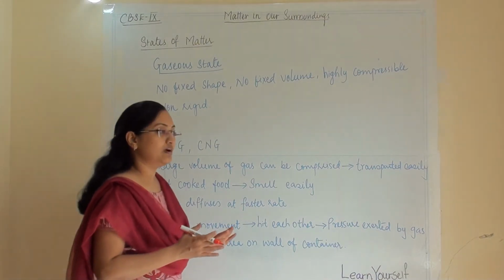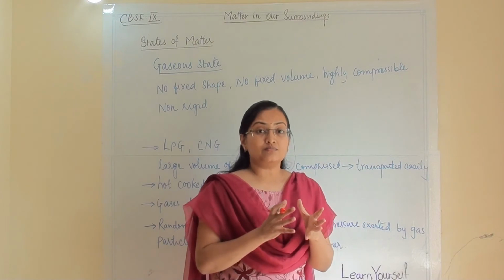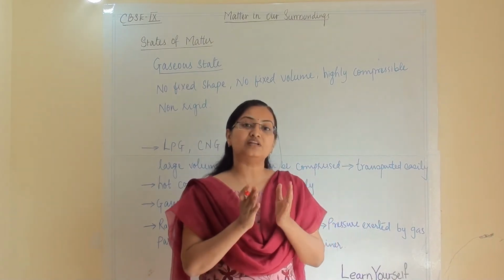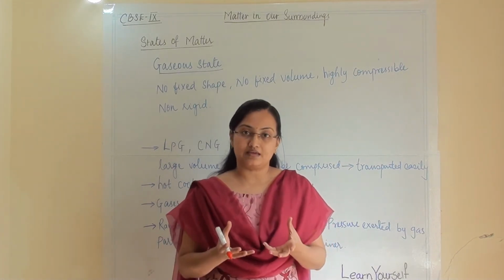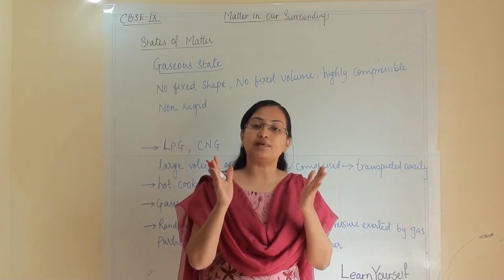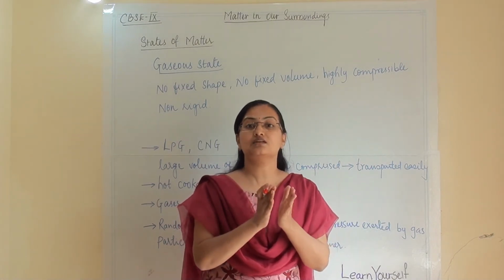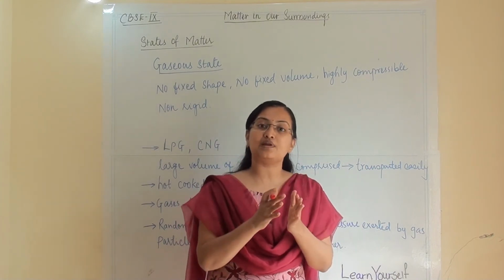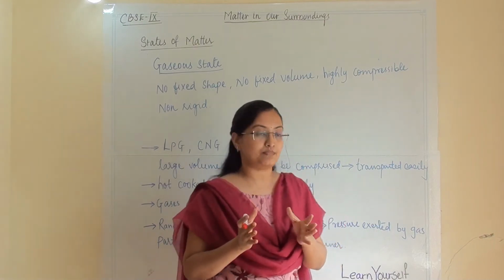Now we are talking about how gaseous atoms can also exert pressure. For example, take a balloon. We have filled that balloon with some air. As we apply some pressure, it will change its shape because it is compressible. But after some extent, if we still apply more pressure, then it will burst. Why did that happen?